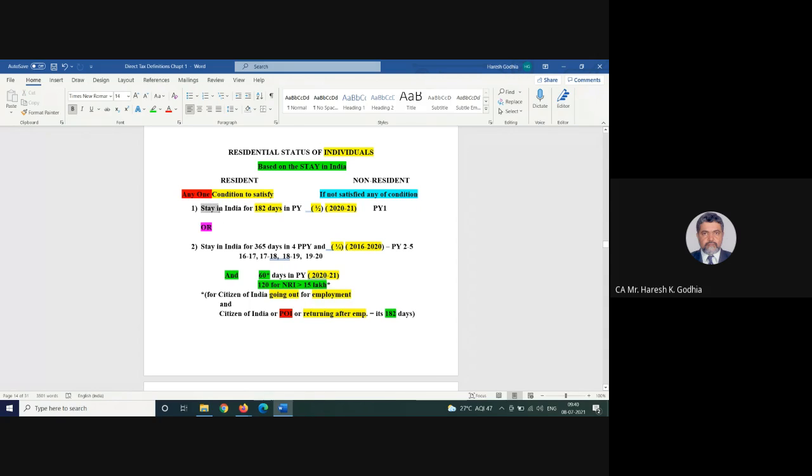The condition says if you remain in India physically, present in India, stay in India, what for? Any reason. You come here to attend a marriage. You attended the marriage, and in the celebration, the Karan Johar songs are playing in a Punjabi wedding, and you are very excited, dance like anything, Ranveer Singh and all. But because of BP, because of diabetes and all, your diabetes shoots up and you fall down because of the high BP.